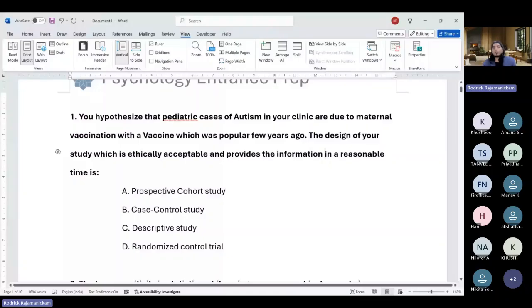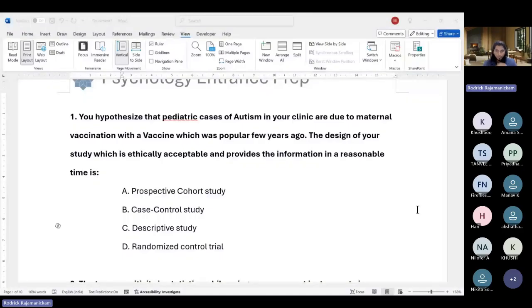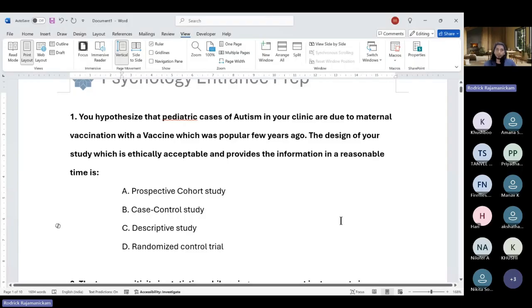Okay. So the design of your study, which is ethically acceptable and also provides information in a reasonable time, is dash, or A, B, C, D. I'll just wait for you guys to give the answer first, and then I'll tell you. Okay, one person said case control, yes. Anything else? Nobody has any other options. Okay, people have said A, which is prospective cohort.